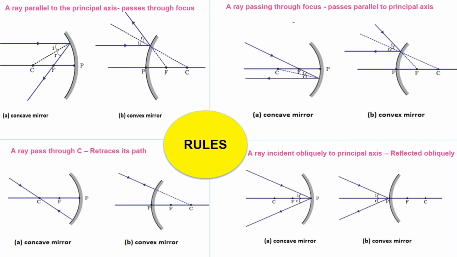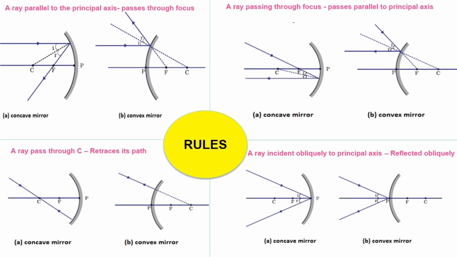If a ray of light hits the pole at some angle, the reflected angle will be the same. That's the fourth rule. Hope you understood with all these pictures. Among these four rules, any two rules can be used to plot an image. When two rays after reflection meet at a point, that point is the image formation point.